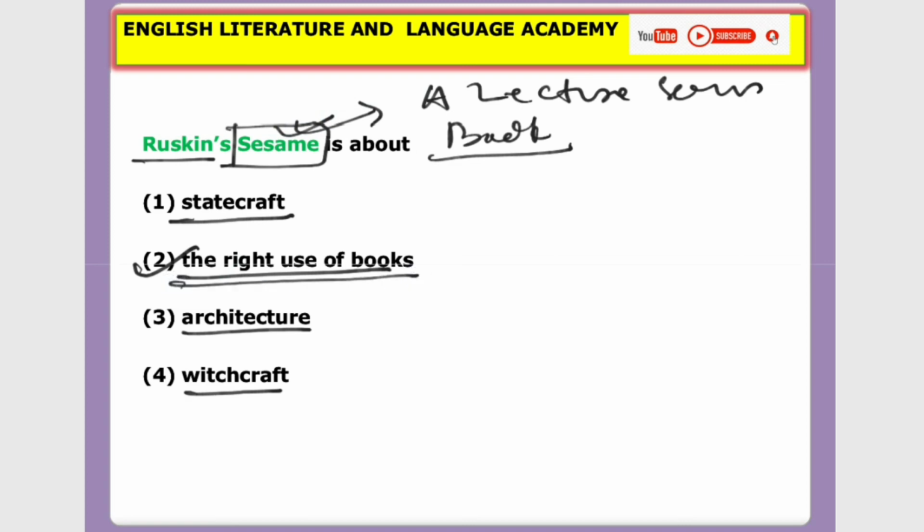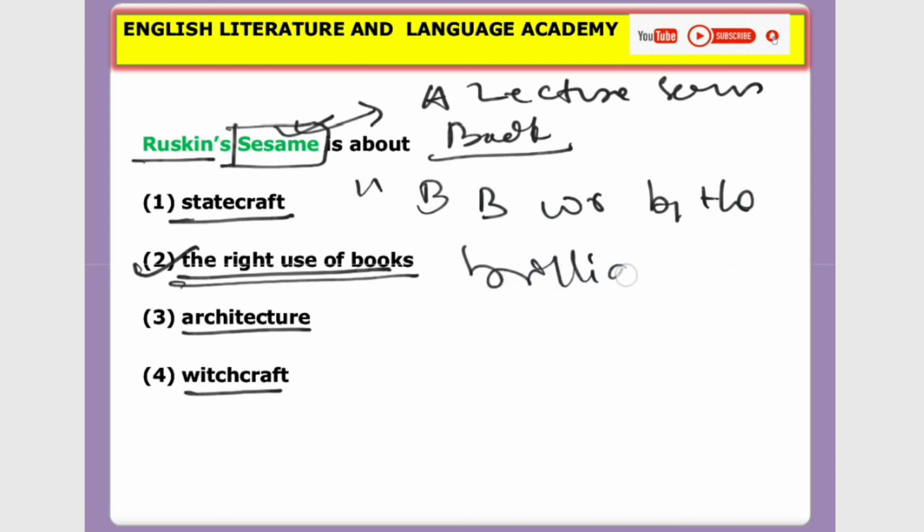Please remember, he states in that lecture series that the best books are written by the most brilliant authors. He means the best books can only be written by the best people.